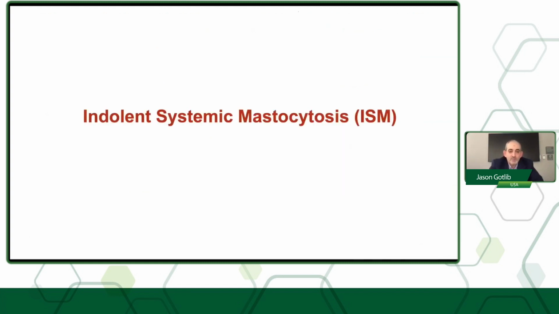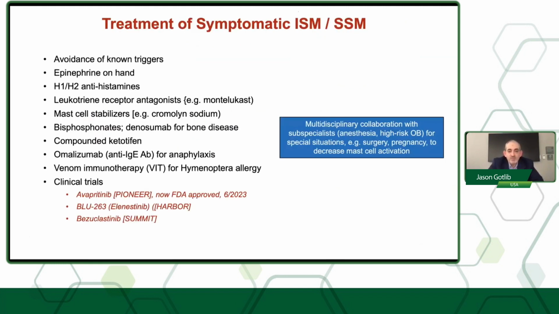And I'll get back to the issue of transplant because the question, of course, arises, what is the role of transplant in the KIT inhibitor era? I would just want to briefly talk about indolent disease. I think all of us are familiar with the fact that for indolent disease, it's focused on symptom mitigation. We try to have patients avoid known triggers, and otherwise we use antihistamines, leukotriene inhibitors. For bone disease, bisphosphonates, we will use omalizumab, an anti-IgE antibody for recurrent anaphylaxis, venom immunotherapy for patients that have a Hymenoptera allergy, and of course, clinical trials.